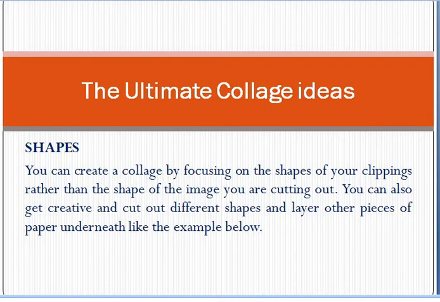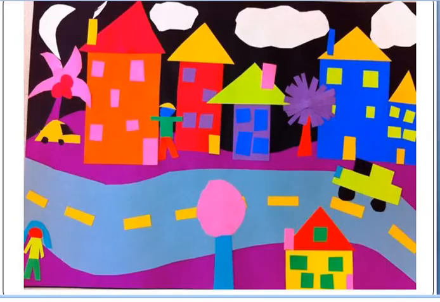And coming to the next theme, shapes. You can create a collage by focusing on the shapes of your clippings rather than the shape of the image you are cutting out. You can also get creative and cut out different shapes and layer other pieces of paper underneath, like the given example. So in this collage you could see different shapes. This is also another way of making collage.